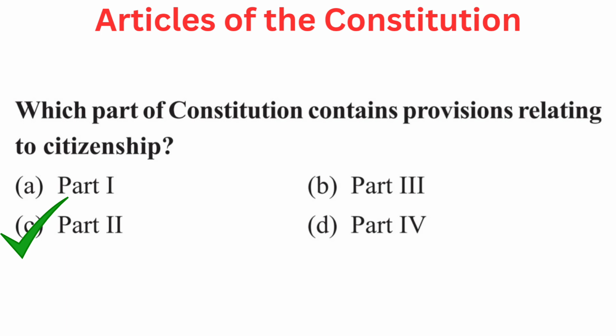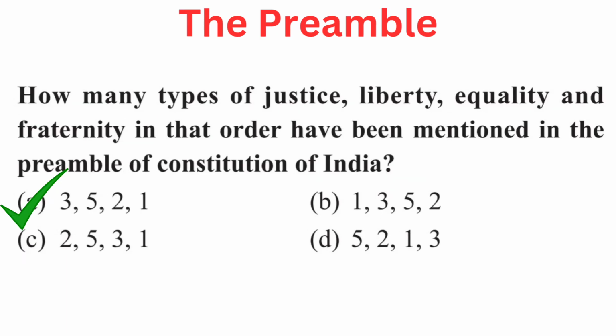Your question is, which part of Constitution contains provisions relating to citizenship? Your options are A. Part 1, B. Part 3, C. Part 2, or D. Part 4. Right answer is C. Part 2.